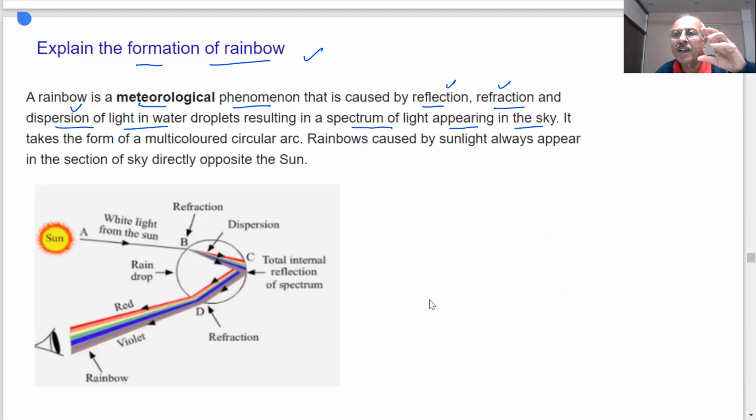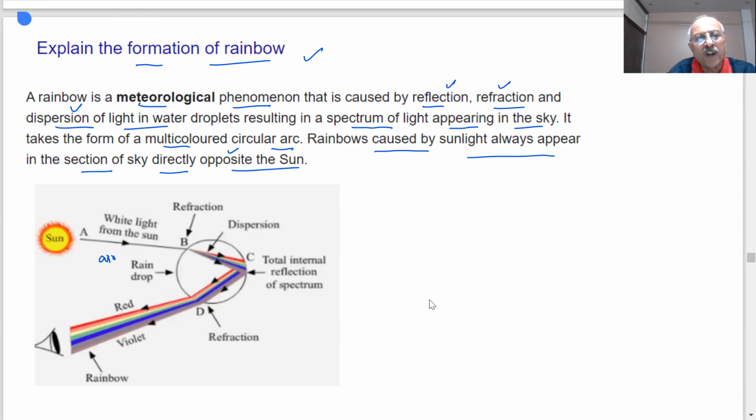Just now we told you, if white light will pass through a glass prism, how many colors you will see? 7. Here in rainbow also you see 7 colors. How? It takes the form of a multicolored circular arc. Rainbows are cast by sunlight, always appear in the section of sky directly opposite to the sun. Opposite to the sun. देखिए क्या हो रहा है, ये सन है, दिस इज माई सन, ये व्हाइट लाइट आ रही है सन से, दिस इज अ ड्रॉप ऑफ वाटर. What is this? A drop of water which I have shown. Now this is air.